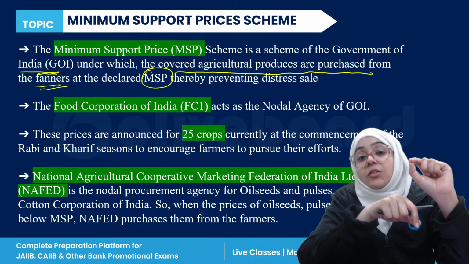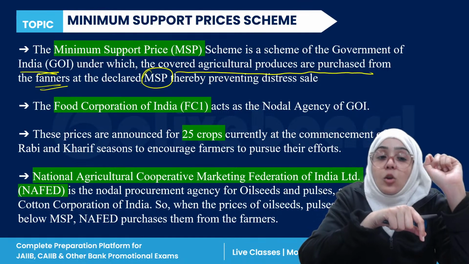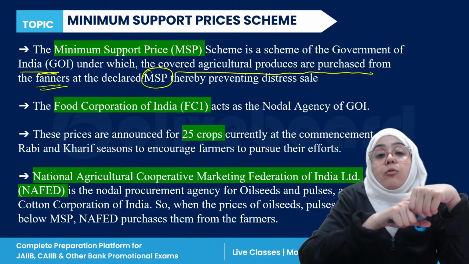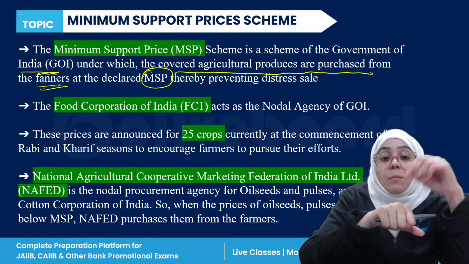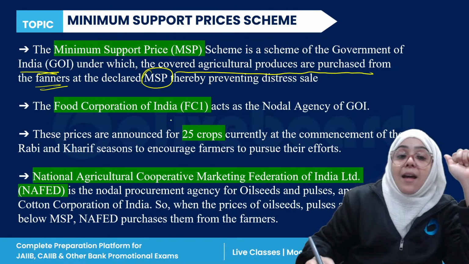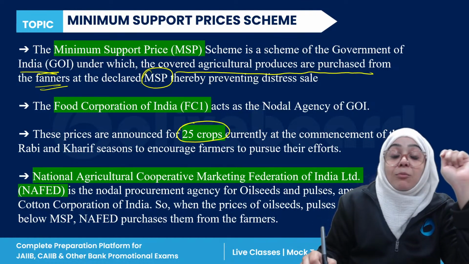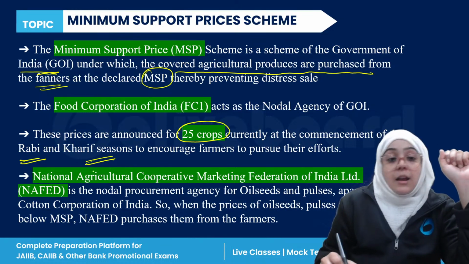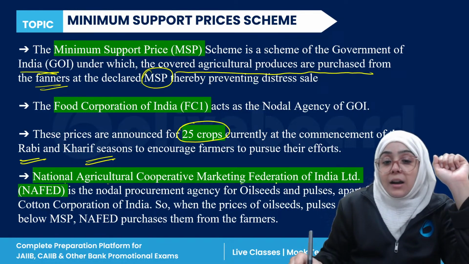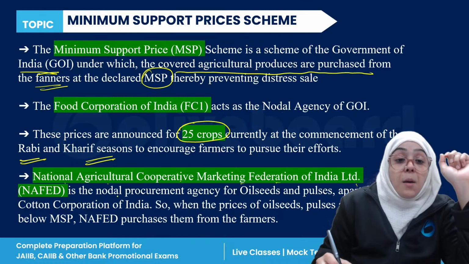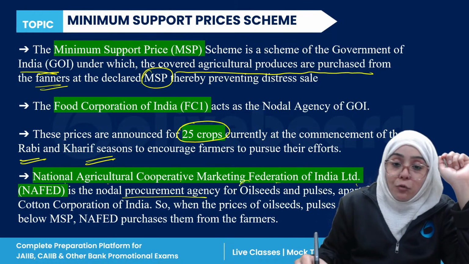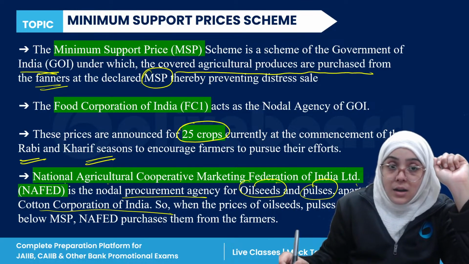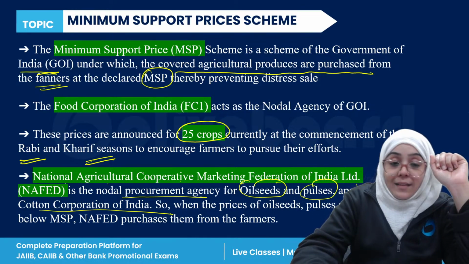Minimum support price is there for supporting the farmers from any losses, right? The Food Corporation of India is the nodal agency for the minimum support price. Now, the government has announced the MSP for 25 crops currently, and this includes both Rabi and Kharif crops, right? The National Agriculture Cooperative Marketing Federation of India is the nodal procurement agency for oilseeds and pulses, apart from the Cotton Corporation of India, right? So this is the minimum support price scheme.